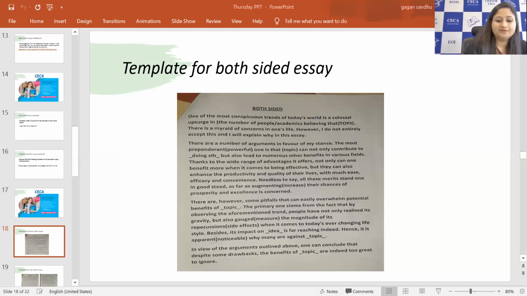So the templates, I will be sharing. I have already shared the templates. So this one is different. Like this is how you can follow it for the both-sided essay, right?